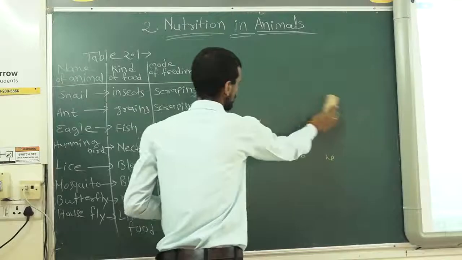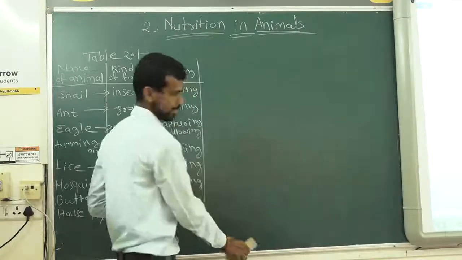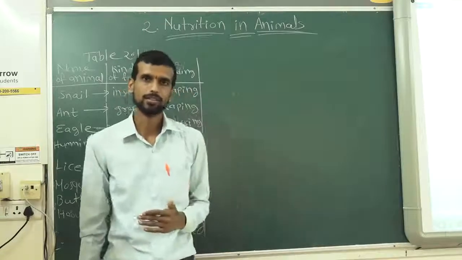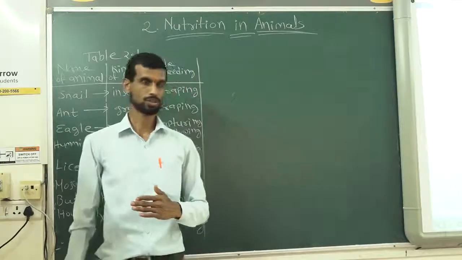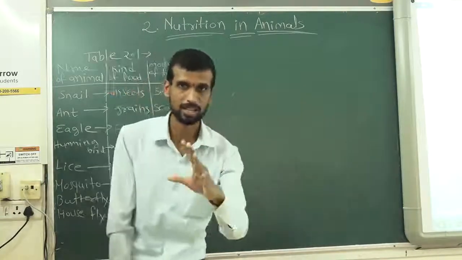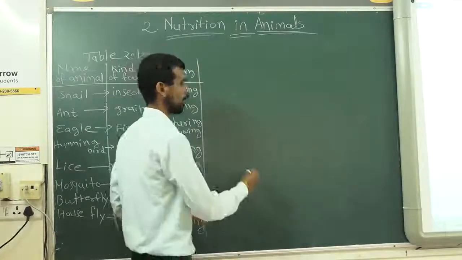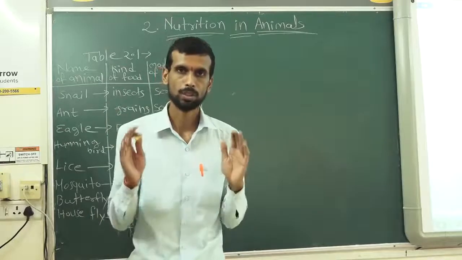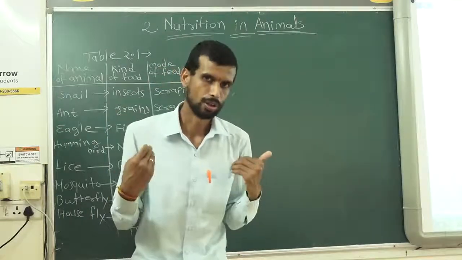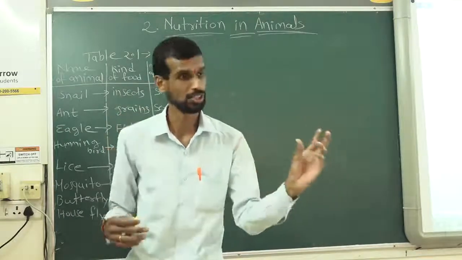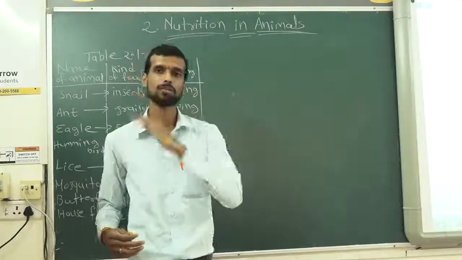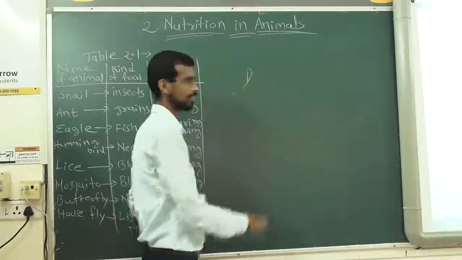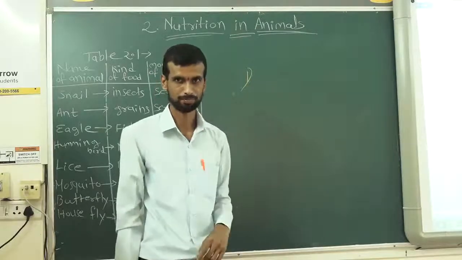Now, what is happening? There are different modes of nutrition in animals. Different steps are there. We will be discussing that. What are the different steps? Nutrition is a process. How does that nutrition process take place? First step. What is the first step? Can anyone tell? Can you think? What is the first step?